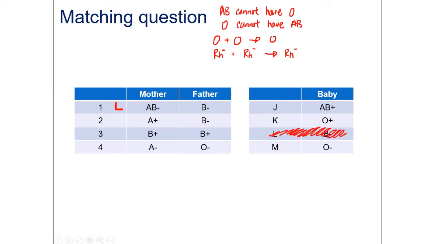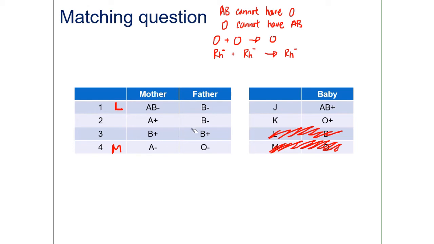And again, we want to search for parents with either AB blood group or O blood group to work with first. So I'm going to look at couple number 4. Okay, couple number 4, the father is type O. So type O individuals cannot have AB children. So automatically, because the father is type O, I know this is not their kid. I know that's not their kid. So there are only 2 other options, either baby K or baby M. But they are both negatives here, right? Which means if you're both negative, you can only make negative children. So given these 2 options, it's going to be baby M. Baby M is going to be theirs. Okay, so baby M and baby L are taken.